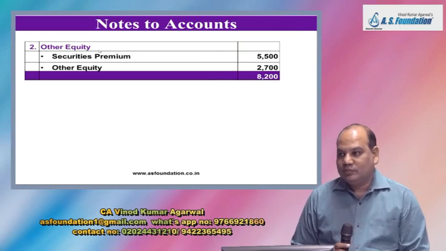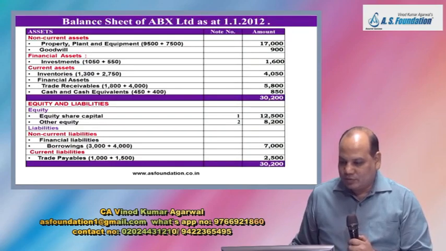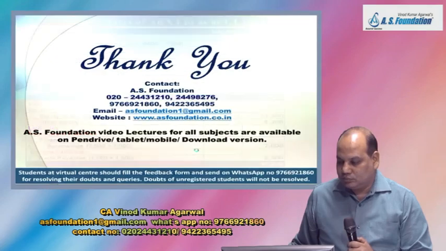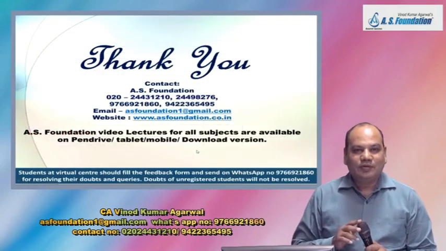Total 8,200. Done. Any query? This balance sheet is tallying. This chapter is over.